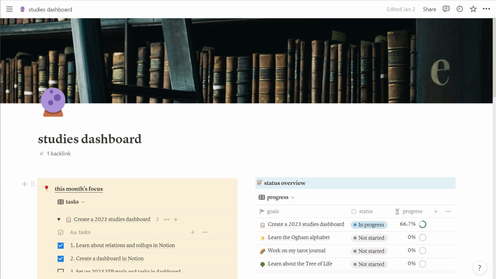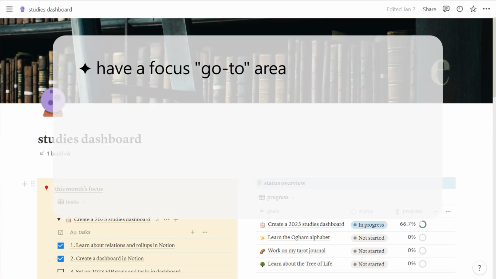Before I get into it, I just want to talk a little bit about what I wanted to achieve with this studies dashboard. First of all, I wanted an area which would show me the tasks to focus on for a certain time period. And I didn't want to impose hard deadlines on myself, since this isn't a very strict academic kind of studies dashboard. It's just for my own interests.